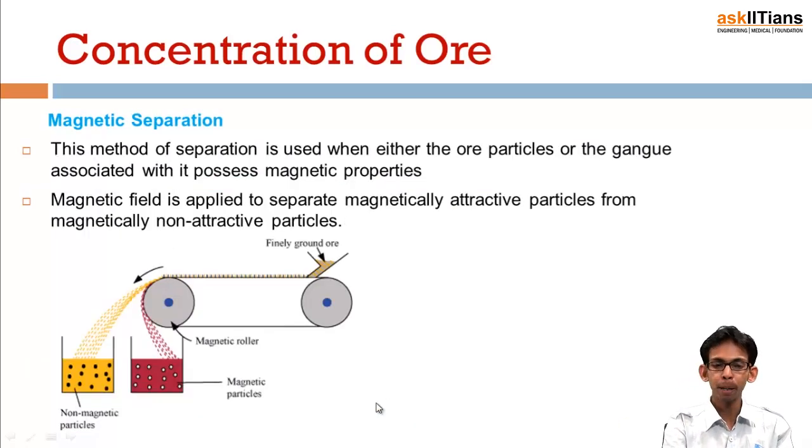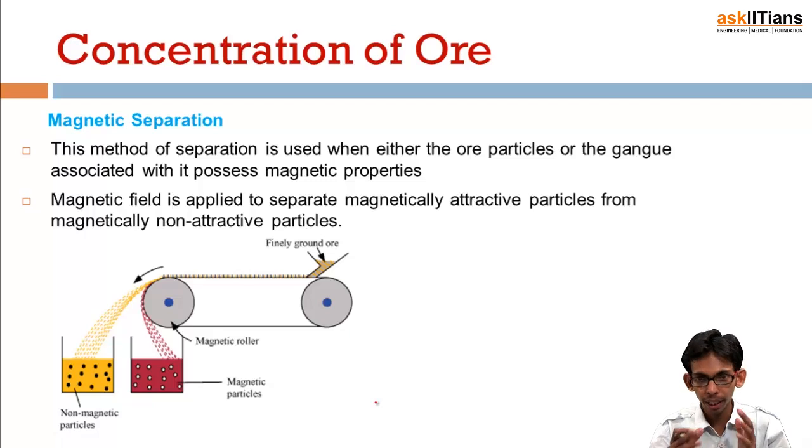Next is magnetic separation, and this method is basically used if either the ore or the gangue particles are magnetic in nature. We are aware that iron, cobalt and nickel metals are magnetic, so obviously their ores would also be magnetic. So if either of the two, either gangue particles or ore particles, are magnetic in nature, in that case this method is used for concentration of the ore.